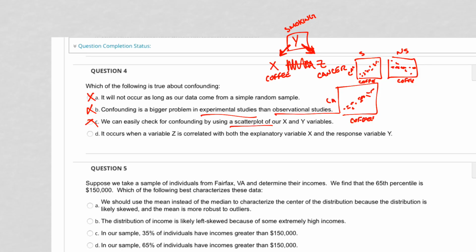So then the last answer, it occurs when a variable C is correlated with both the explanatory variable and the response variable. So yes, that's exactly what I described. All right.